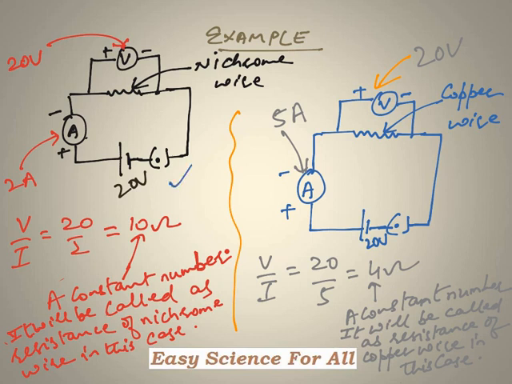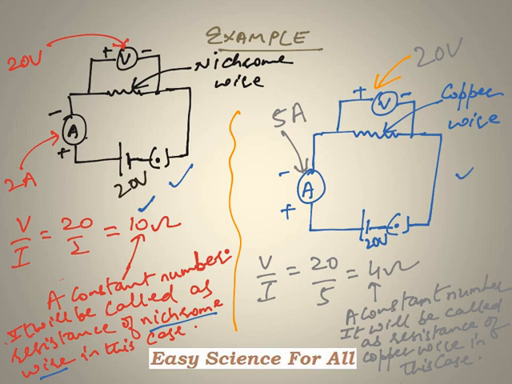In the first example, there is a schematic diagram consisting of a nichrome wire. You can see that I have connected that nichrome wire with a 20 volt battery, and as a result a current of 2 ampere is flowing through it. If I find the ratio between V and I, it comes out to be 10, and as per Ohm's law, this constant number will be called the resistance of the nichrome wire. If you recall, I used the words given wire, so in this case the given wire is the nichrome wire.